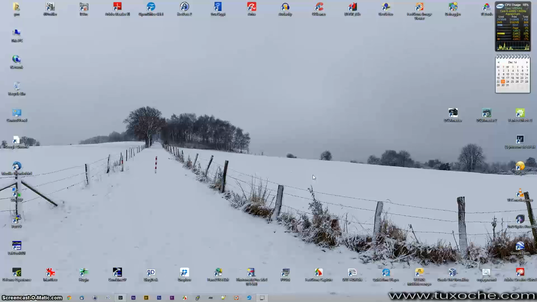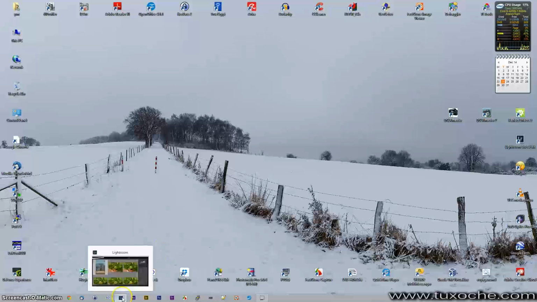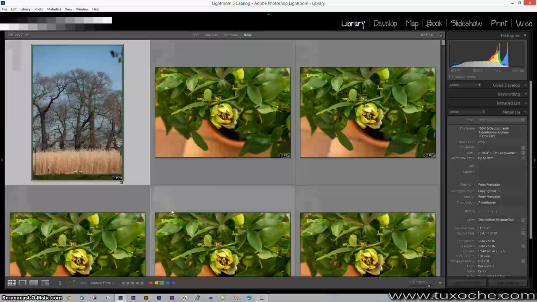In the last video I showed you how to remove unwanted objects in an image with Lightroom 5. In this video I show you the same process with Photoshop CS6 or CC.